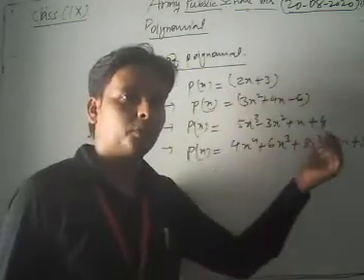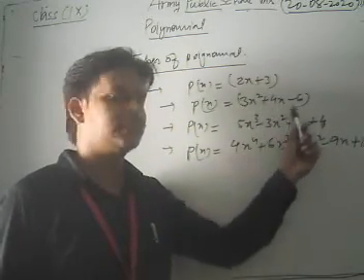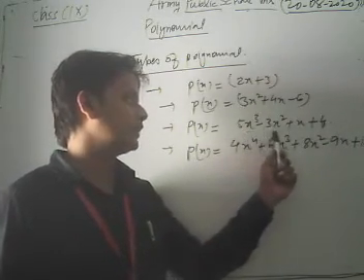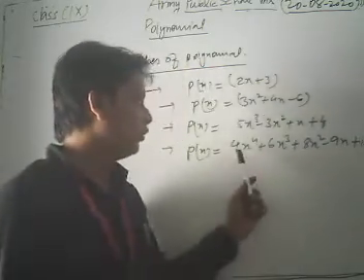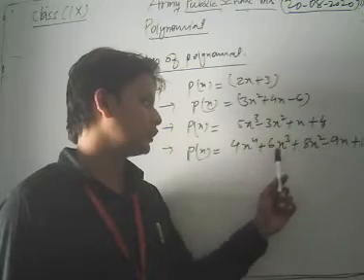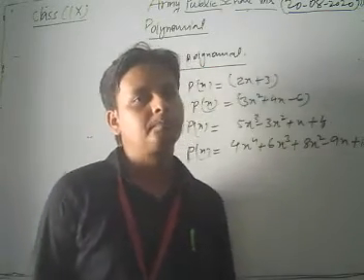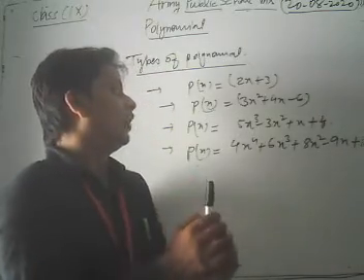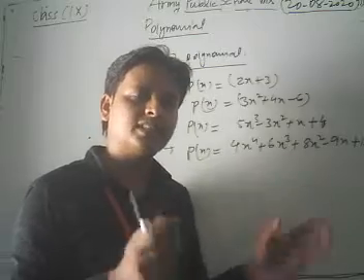Here we take four examples of the polynomial. First one is 2x plus 3, second 3x square plus 4x minus 6, third one 5x cube minus 3x square plus x plus 4, and last one is 4x to the power 4 plus 6x cube plus 8x square minus 9x plus 10. Dear students, there are four types of polynomial based on the degree.